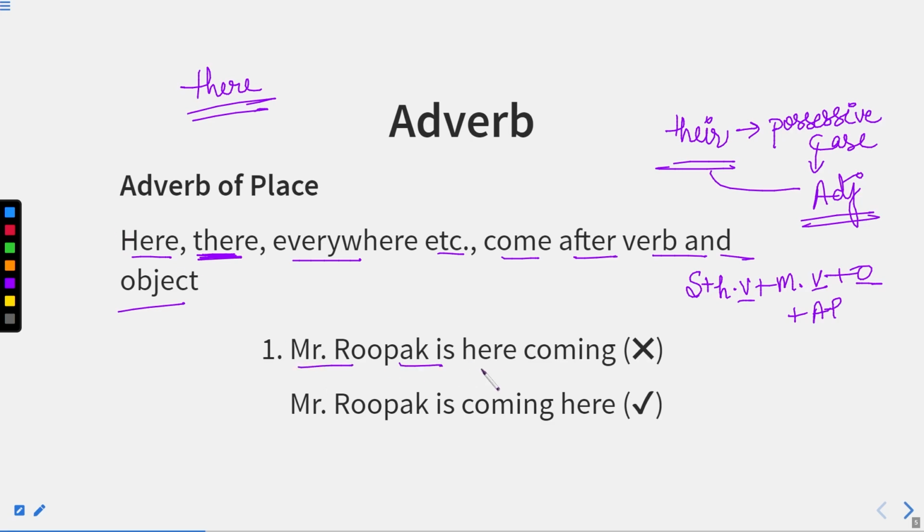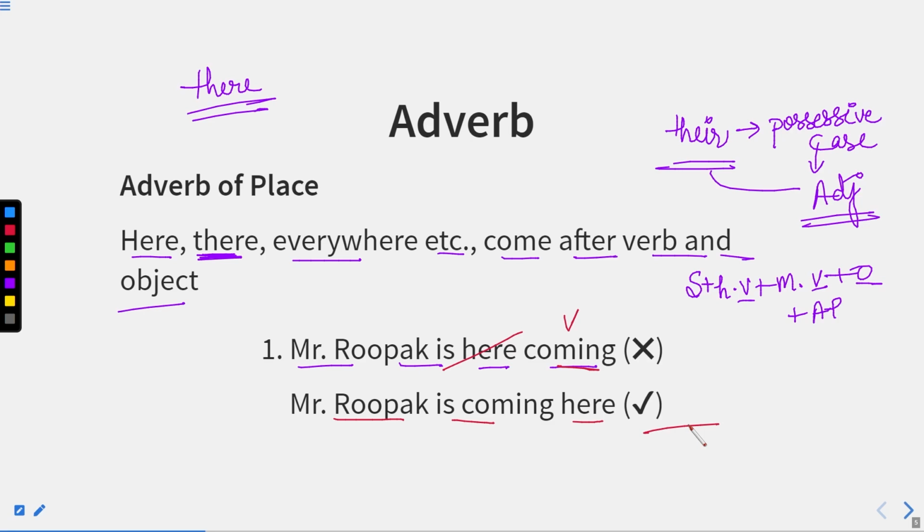Mr. Rupak is here coming. Now we know well that an adverb of place will be placed after the verb. Coming is a verb, so obviously this "here" will be after this "coming". So, Mr. Rupak is coming here. This will be the correct sentence.